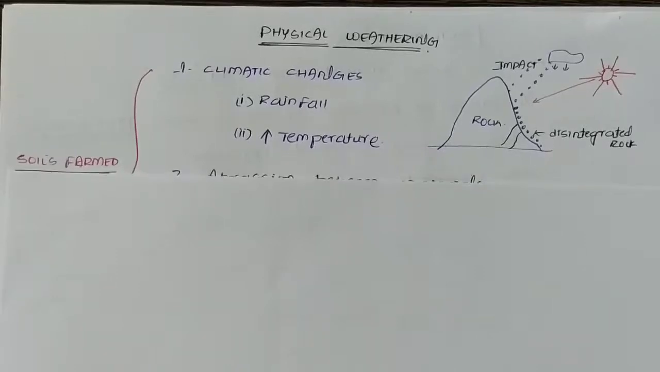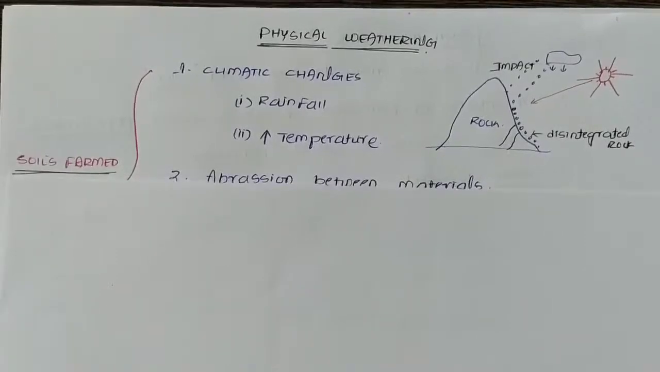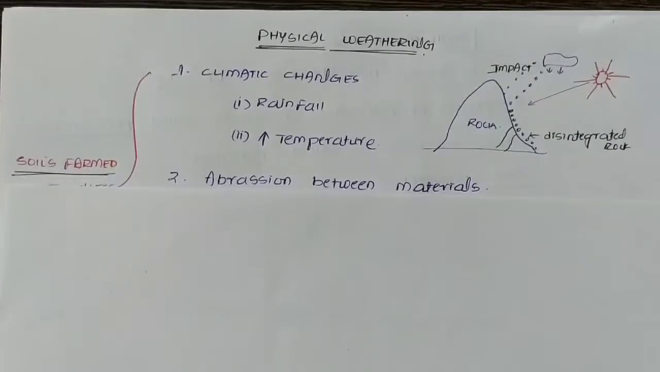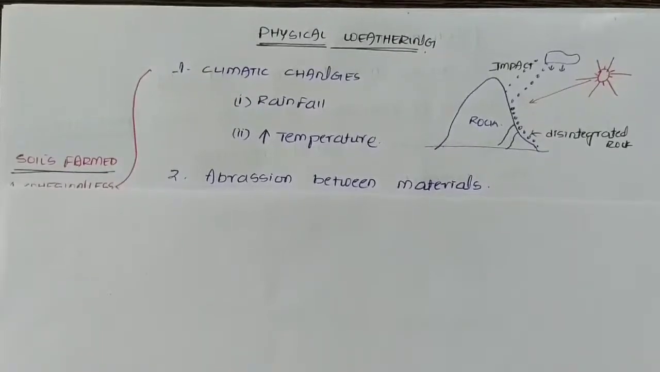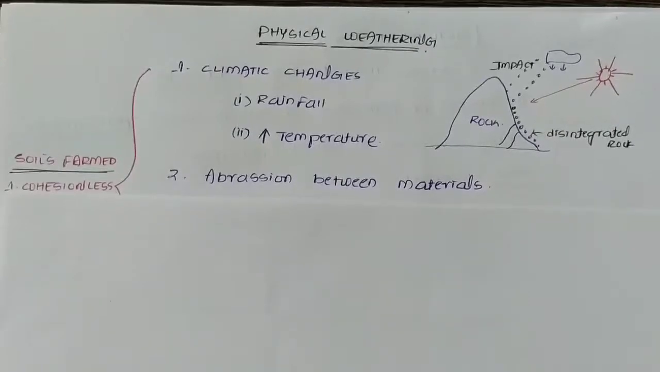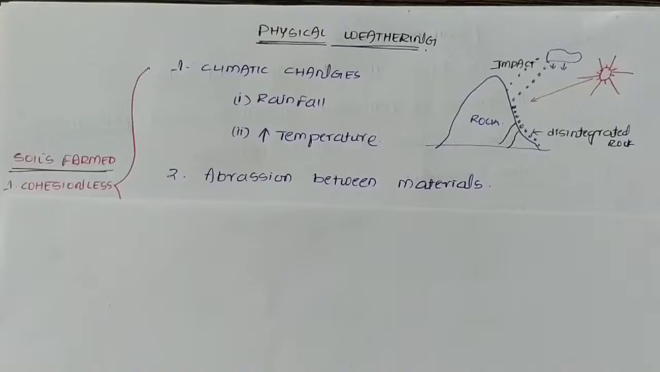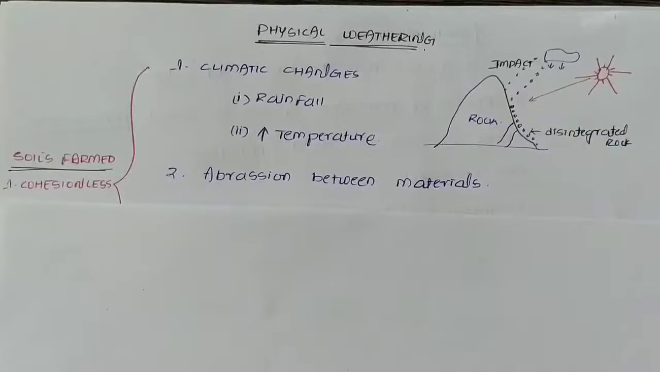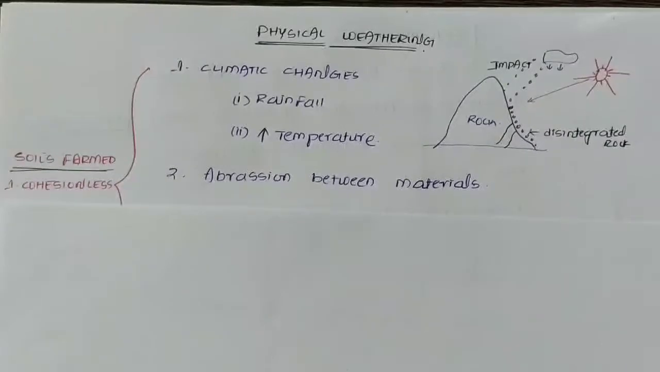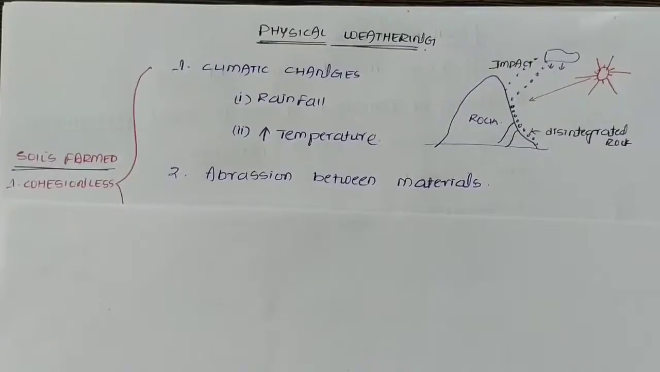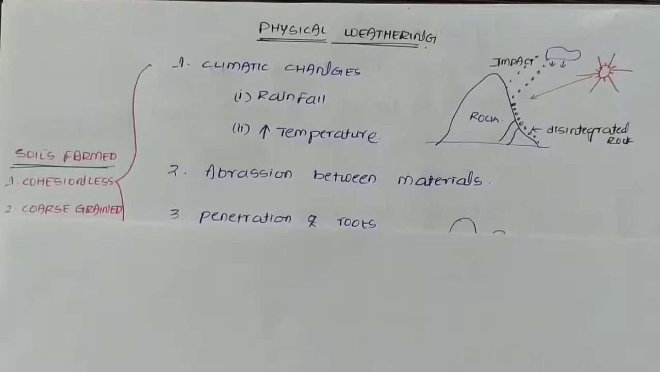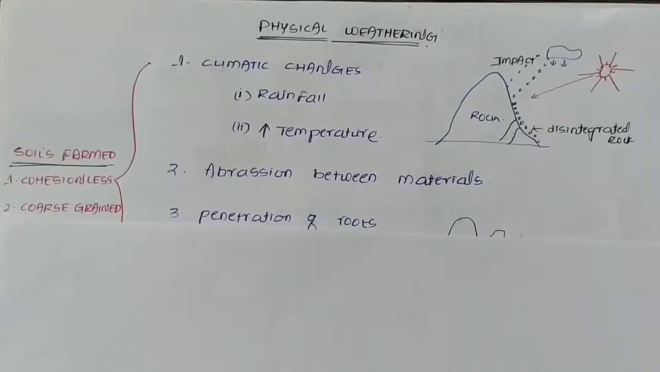And the second one is abrasion between the materials. Abrasion is nothing but rubbing action. Whenever a small stone is rolling down due to gravity, then there is a rubbing action between the stone and the rock, due to which the disintegration of the rock will take place. Here I have taken the example of a stone rolling down on the rock. The rubbing action can be due to anything. It may be due to man movement on the rock or due to animal movement on the rock. It may be anything.